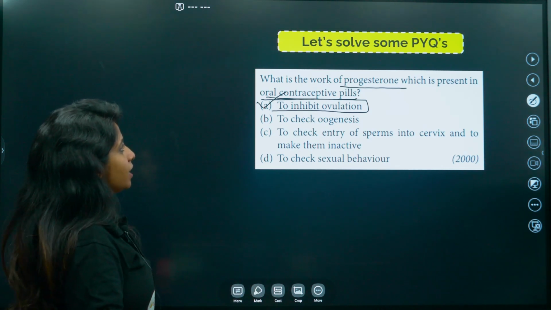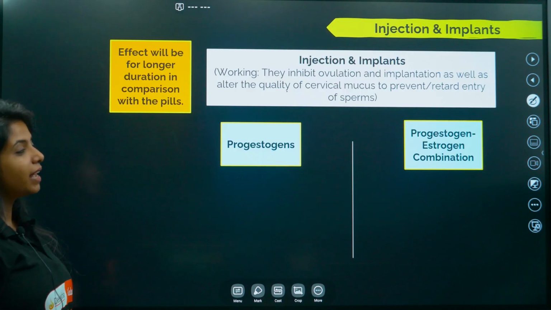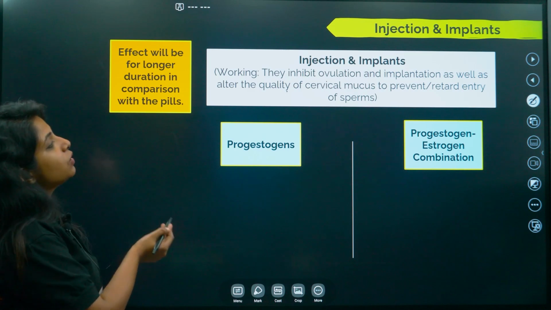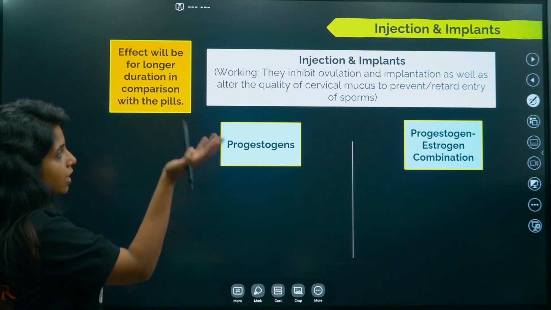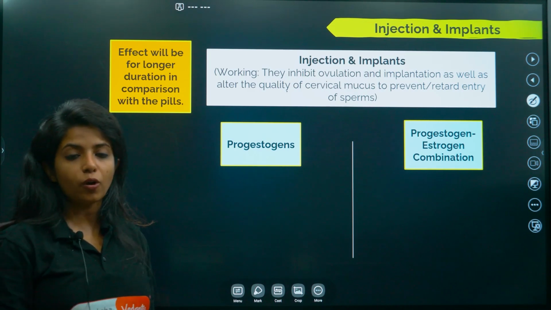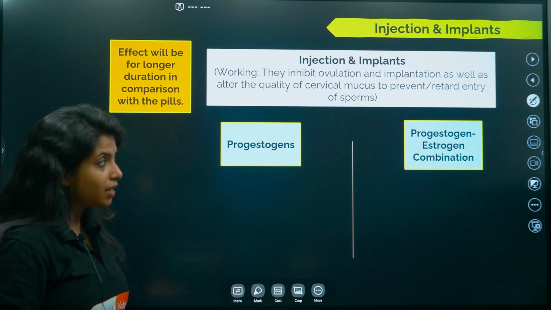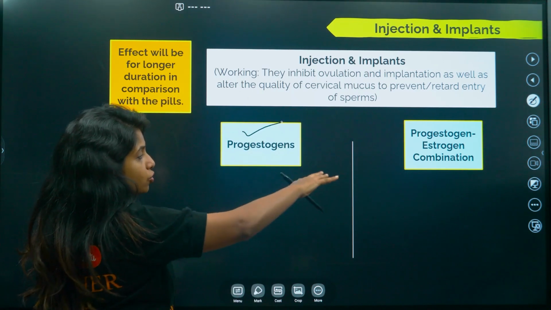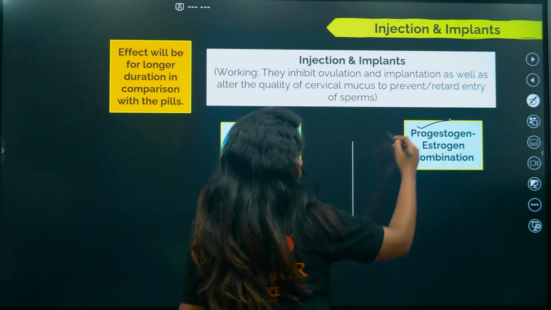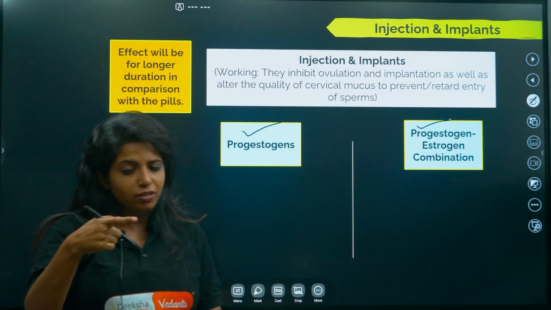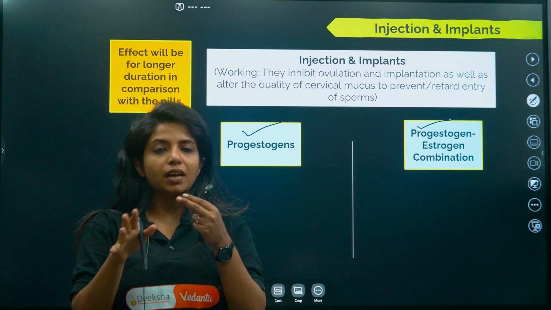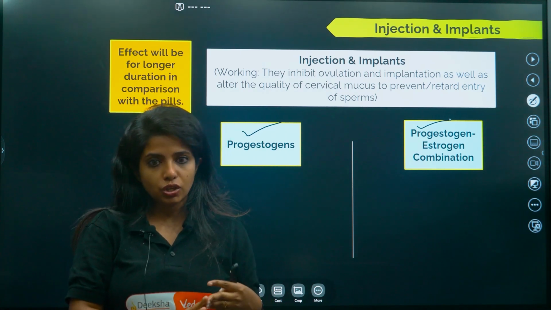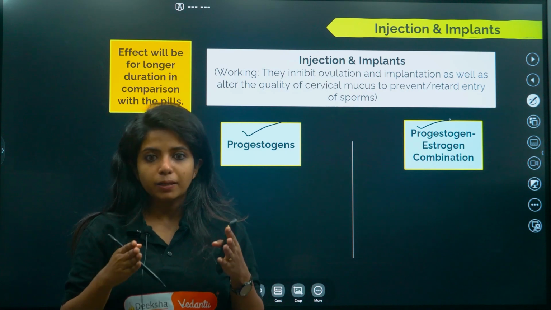Going ahead, we have injections and implants, and then one more, and after that we are completed. So how does it work? They inhibit ovulation and implantation just like how it was in the oral contraceptive pills. And again, the implants and the injections can be given as a combination of progestogen and estrogen, or it can be just progestogen. How do they work? Basically, injections are being given. The effect can stay up to 3 months, and then after 3 months you have to take the injection again.